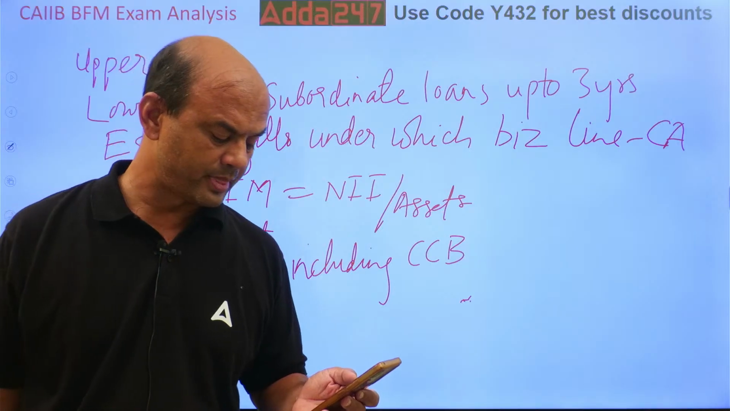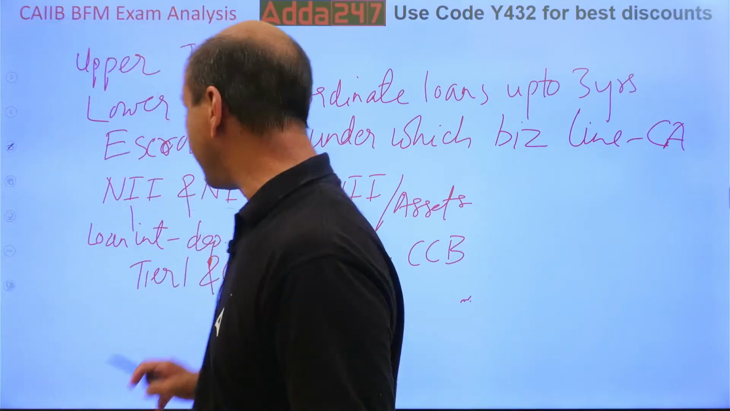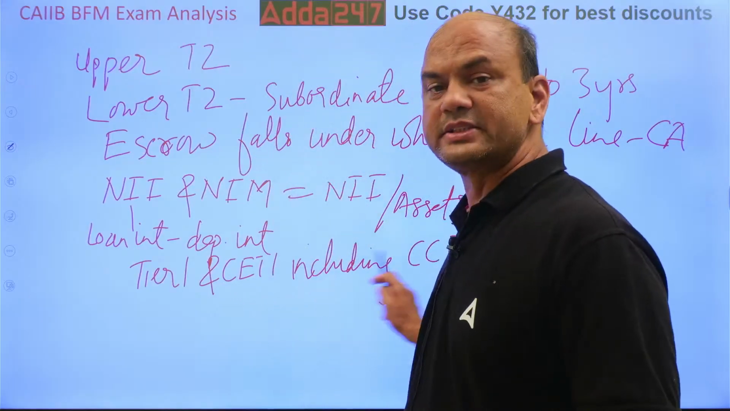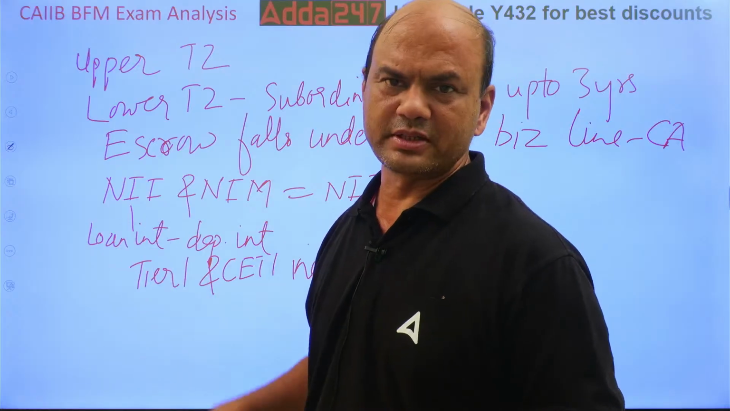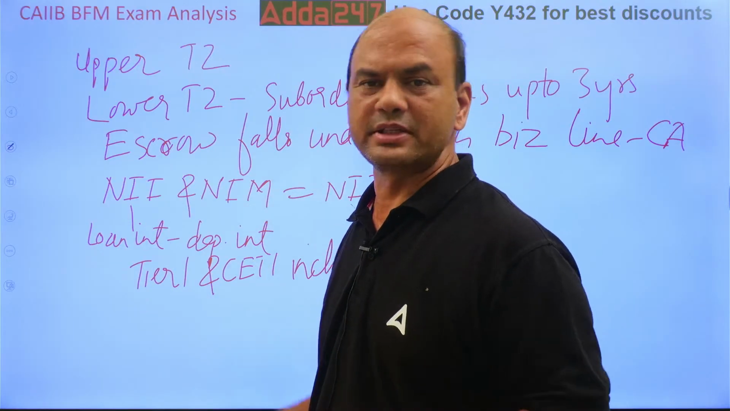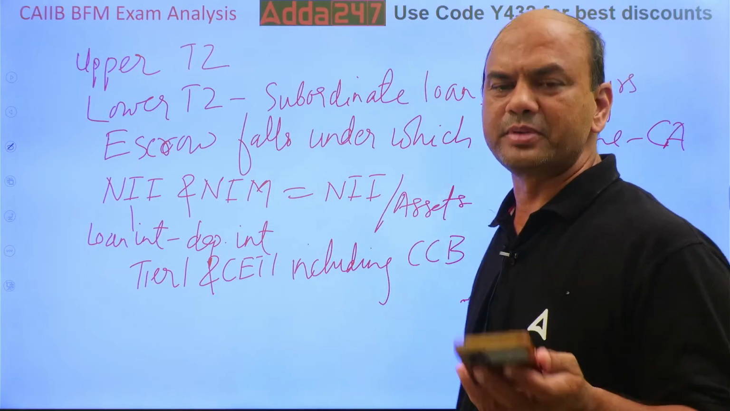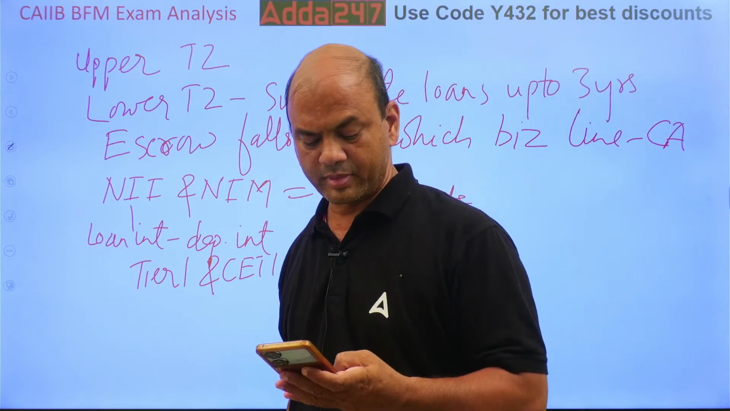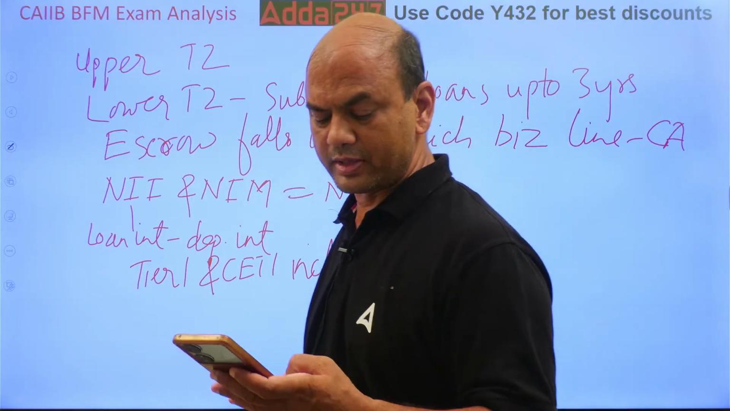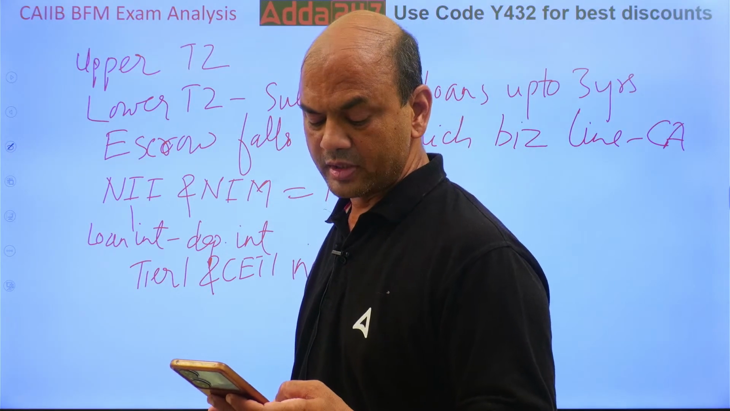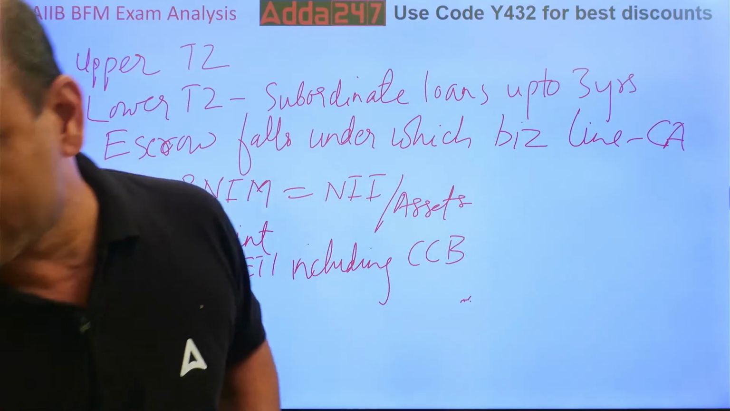If you add CET1 with CCB, it is a 2.5 addition: 5.5 plus 2.5 is 8%. Tier 1 plus CCB, 7 plus 2.5, is 9.5%. Then one question was on, let me see, others.